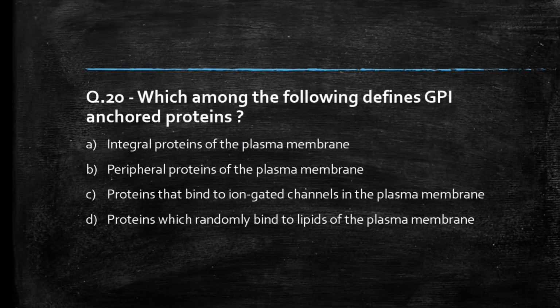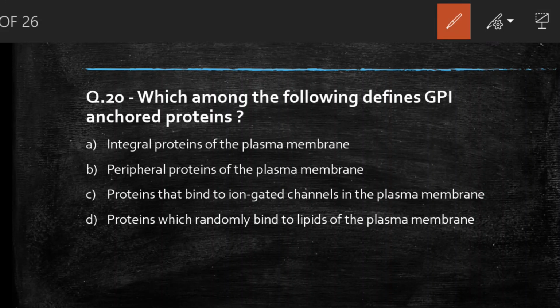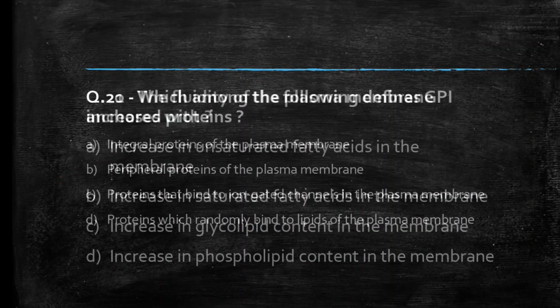Next question we have, which among the following define GPI anchored proteins? Integral protein of the plasma membrane, peripheral protein of the plasma membrane, protein that bind to ion gated channel in the plasma membrane, protein which randomly bind to the lipid of plasma membrane. Students, comment your answer. GPI means glycophosphatidylinositol. So the right answer to this question is option B, peripheral protein of the plasma membrane.